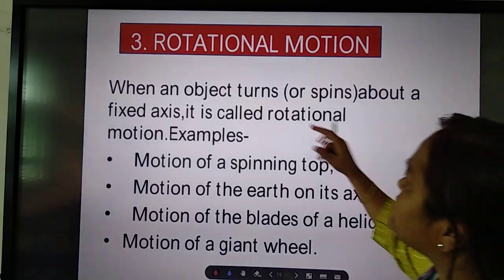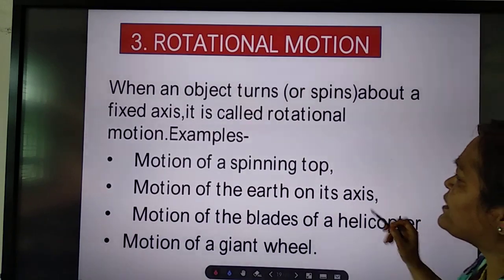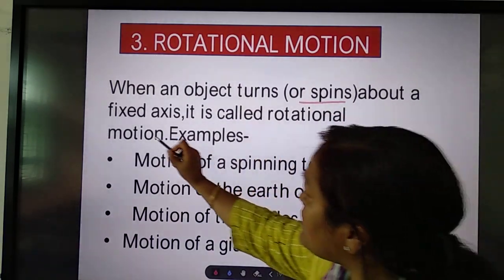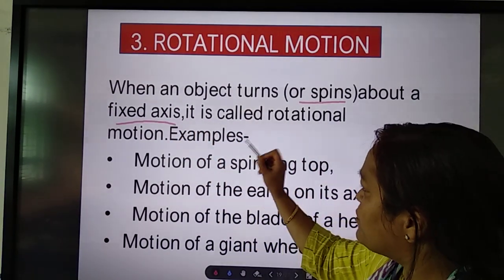Dear students, today in this video we will discuss rotational motion. So when an object turns or spins about a fixed axis, it is called rotational motion.